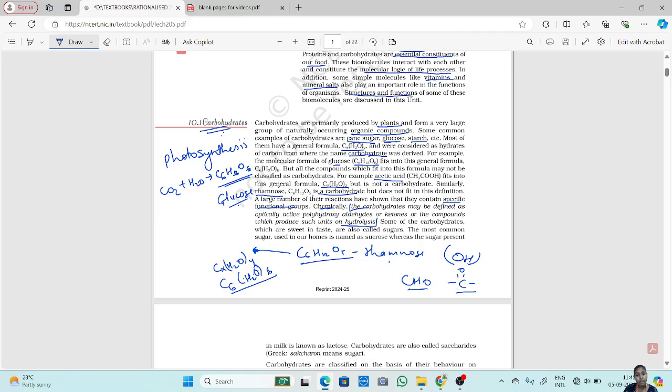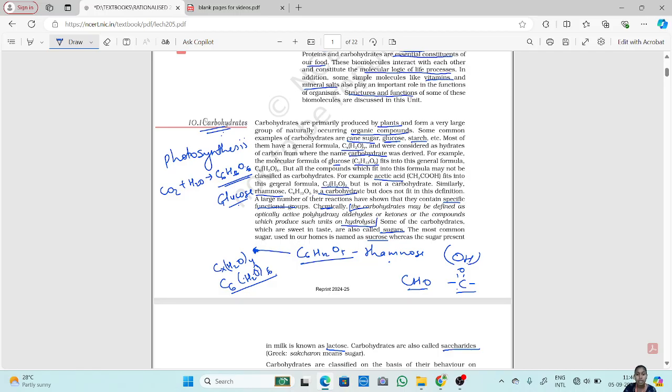Some of the carbohydrates which are sweet in taste are called sugars. So basically the sugars we have, they are carbohydrates. Okay, some of them are carbohydrates and are called sugars. The most common sugar used in our homes is named sucrose, whereas the sugar present in milk is known as lactose. Carbohydrates are also called saccharides.